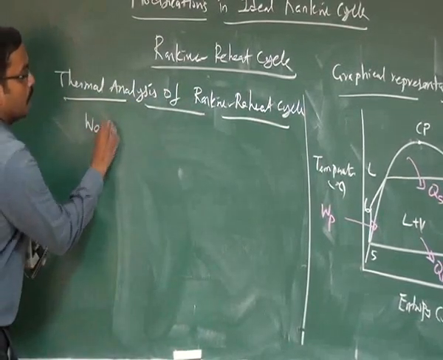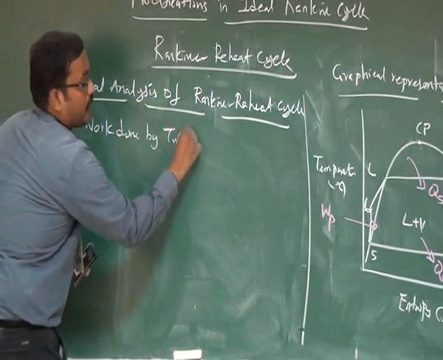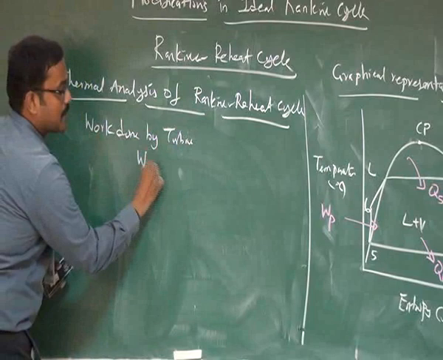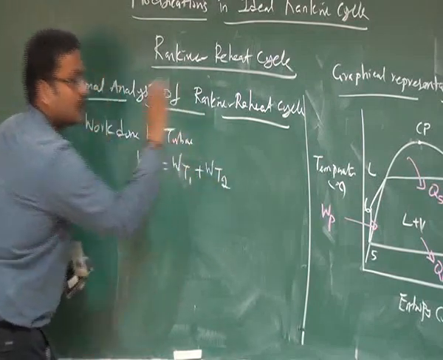So work done by the turbine: here we have two turbines, so WT is nothing but WT1 plus WT2.